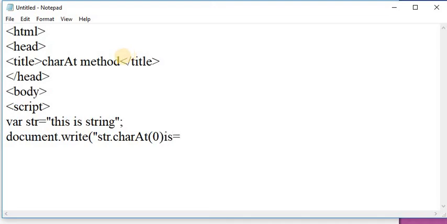Here you can write whatever; here I am writing string.charAt 0 is, plus str.charAt. Here always write the A as a capital because it is case sensitive, plus, and here I am taking a break tag.